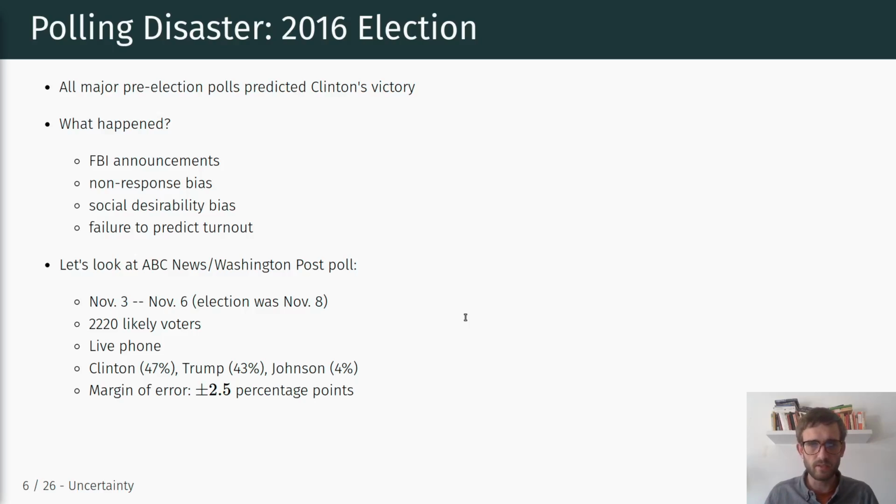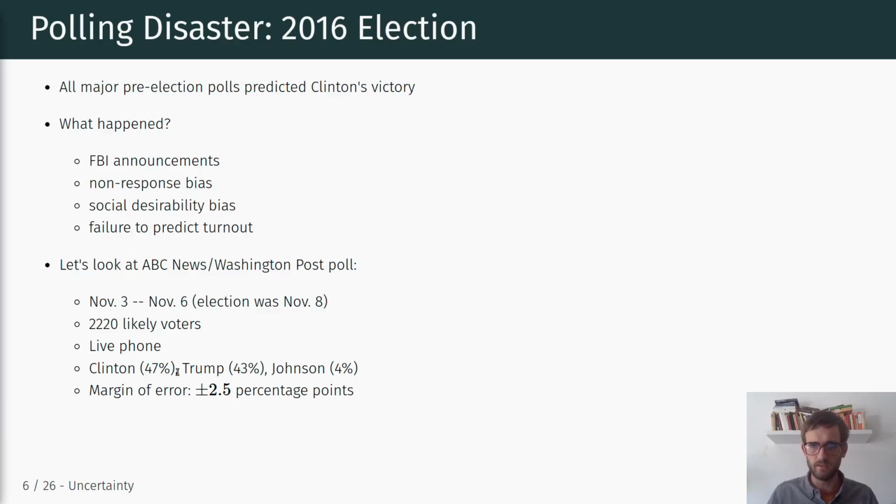So we're just going to do this on the basis of one particular example, the ABC News and Washington Post poll. It had 2,220 likely voters. It was a live phone interview, and the results in that poll, at least, were that Clinton, and now we're going to look at overall popular vote results, right? So we're looking at the overall result across the entire nation, popular vote results.